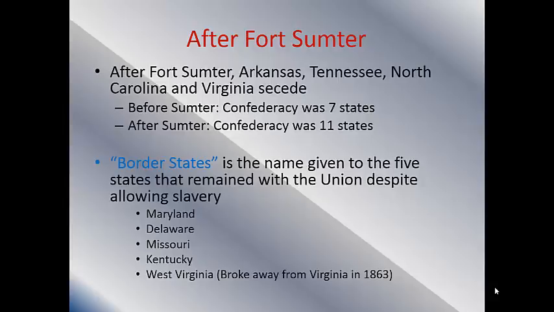Okay? Another important term that we should be aware of is something called border states. Border states is the name given to the 5 states that remained with the Union despite having slaves. These are states like Maryland, Delaware, Missouri, Kentucky, and West Virginia, which was actually created during the war. It was created in 1863 when it broke away from Virginia. Those 5 states allowed slaves, but stayed a part of the Union and fought for the Union because they believed in uniting the country back together. And that's a big reason why Abe Lincoln doesn't come out and say that he wants to have a war to end slavery, because he wants to keep these states a part of the Union and keep them fighting for the Union.